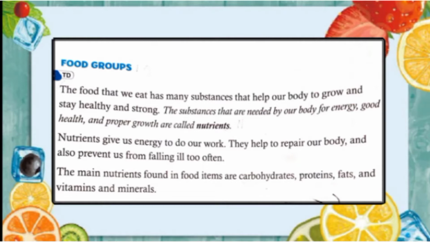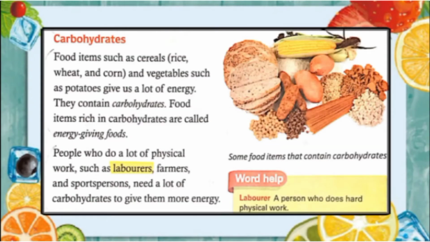So the basic food groups are: first group, carbohydrates. Food items such as cereals like rice, wheat and corn, and vegetables such as potato give us a lot of energy. They contain carbohydrate.